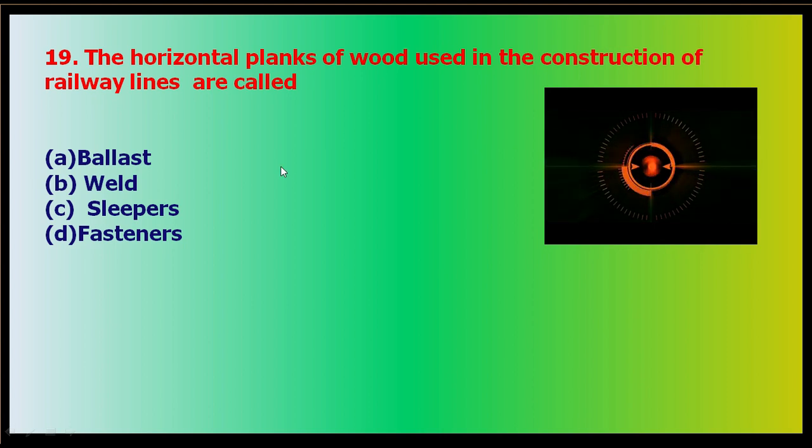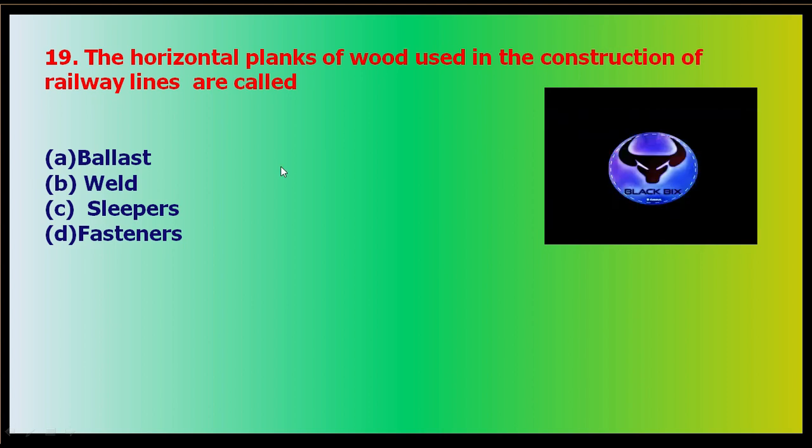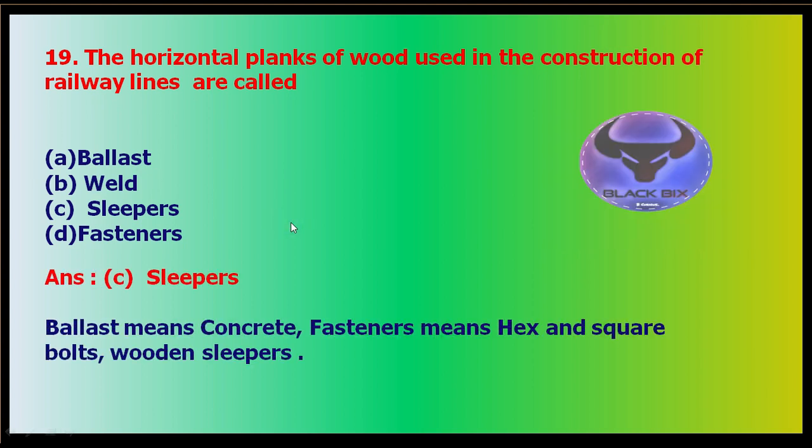The deforestation rate was very high. Time is up. The answer is sleepers. Sleepers are the wooden planks used in constructing railway lines, while ballast means the crushed stone used in railway lines. Fasteners means hooks and square bolts used in railway lines, and sleepers were made of wood. Those are horizontal planks.